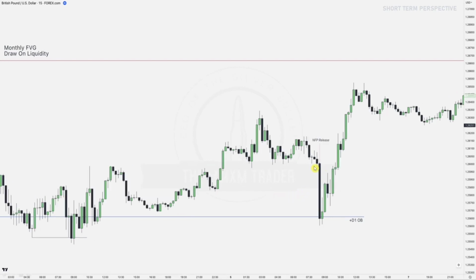Our NFP news candle is over here, right? And we can see it drops straight back down, taking out all those failure swings. And then a full-blown reversal will happen because we hit that higher time frame POI, and then finally we take out those sell stops. Because remember, if we didn't take out any significant sell stops, it's highly likely it will reverse afterwards and take those sell stops.